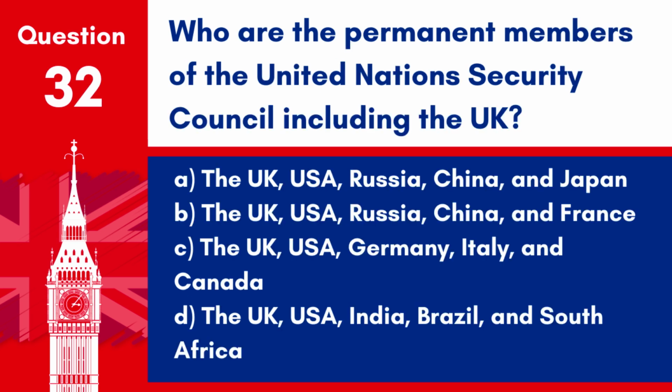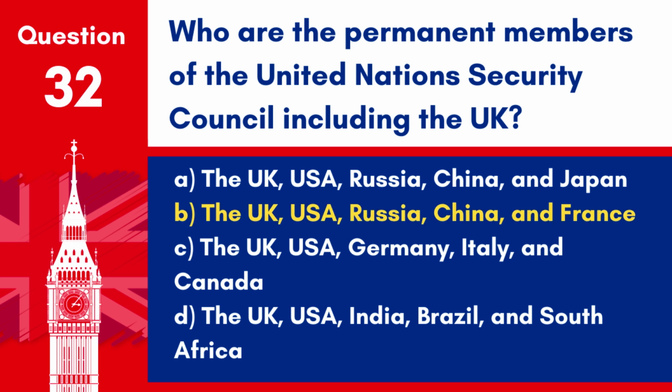Question 32. Who are the permanent members of the United Nations Security Council, including the UK? A. The UK, USA, Russia, China, and Japan. B. The UK, USA, Russia, China, and France. C. The UK, USA, Germany, Italy, and Canada. D. The UK, USA, India, Brazil, and South Africa.